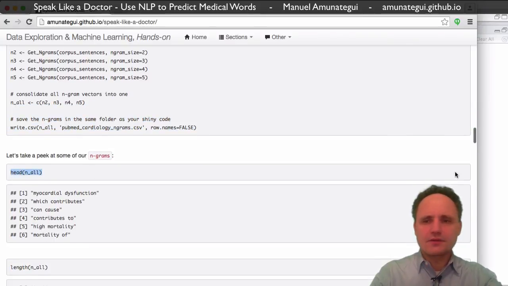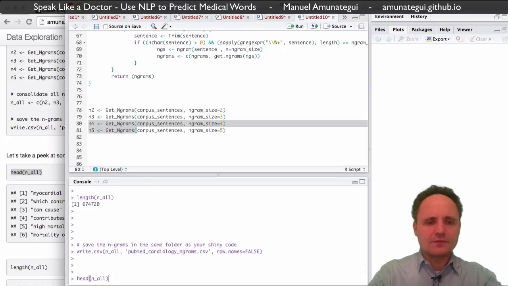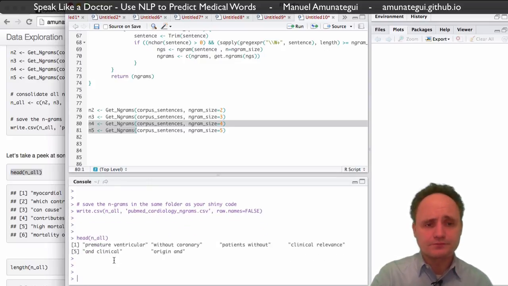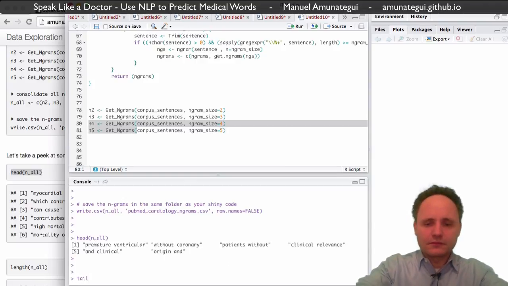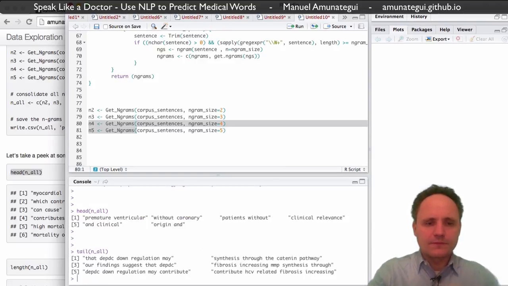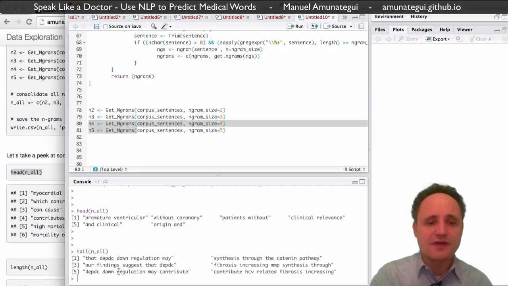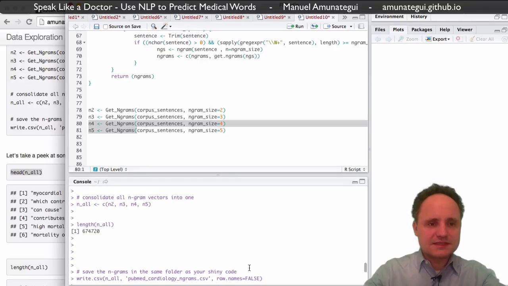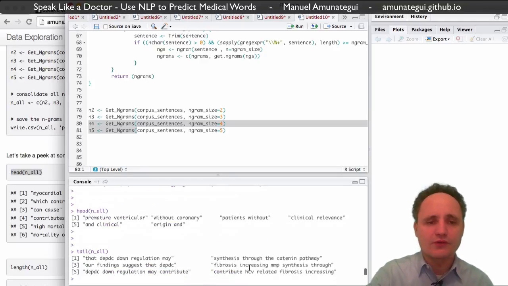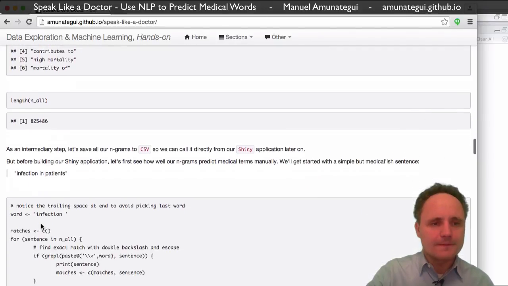Okay, so here, let's take a peek at some of the words we got. This is the head of some of the engrams we have. If you look at the top, we have the pairs, just two words together, like origin and, patients without, clinical relevance. And if we do the tail, we have the five words, so five words together for the engrams of size five. That's what we're going to work with. And how many do we have? I forgot already. 674,000 of those. Okay, perfect. So we're going to move on.